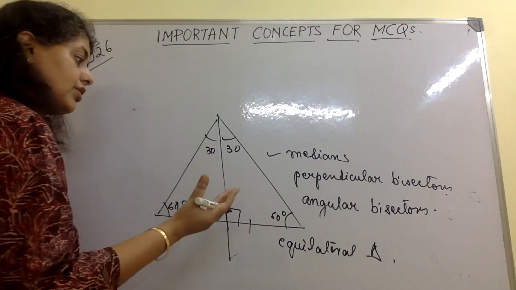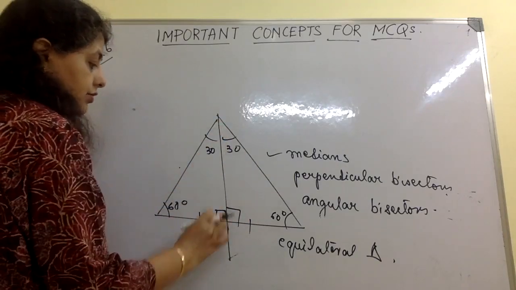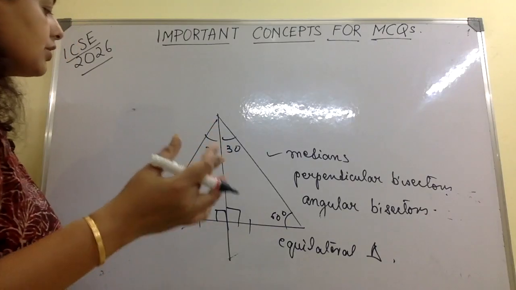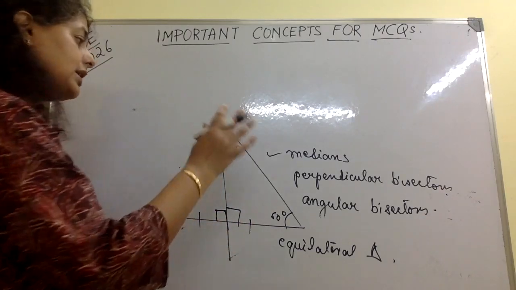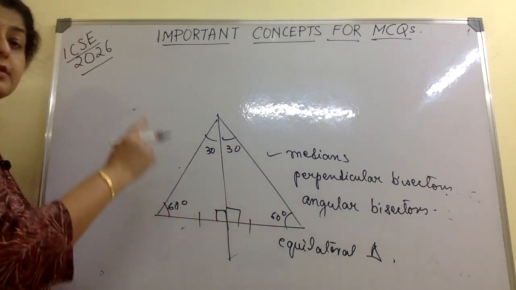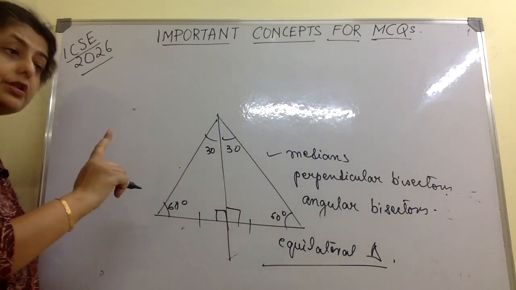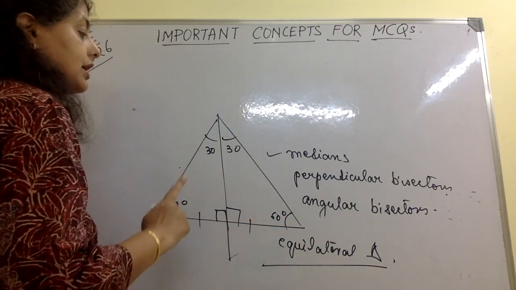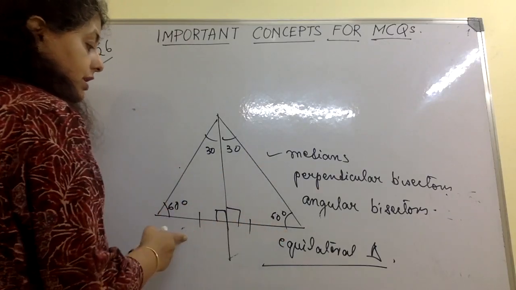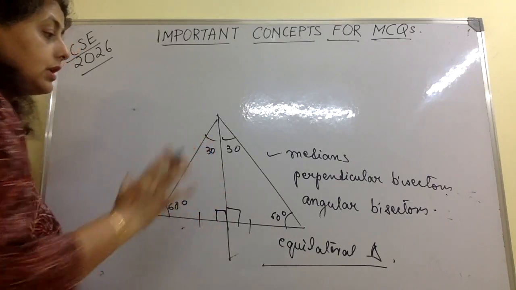You can prove it congruent by many methods: two sides equal, 90 degree, common side, or two angles equal. So the median becomes the perpendicular bisector and the angular bisector only for an equilateral triangle, not even for an isosceles triangle. In an isosceles triangle, two sides will be equal and one will be unequal, so not all medians will work like that.